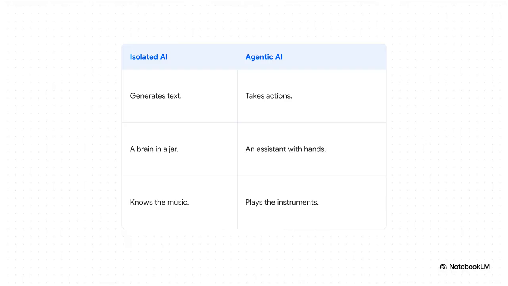This comparison right here really gets to the heart of it. An isolated AI, that's a brain in a jar. It's like a musician who knows all the theory, every note, but can't actually touch a piano. An agentic AI, though, now that's an assistant with hands. It can actually play the instruments. And that shift from just knowing something to actually doing it, that's everything.